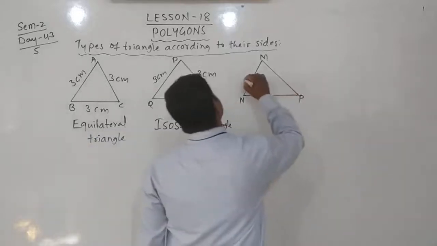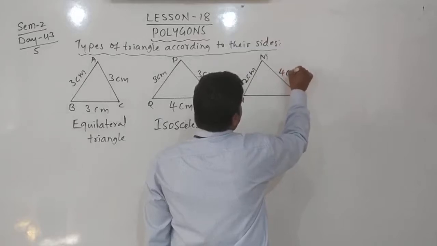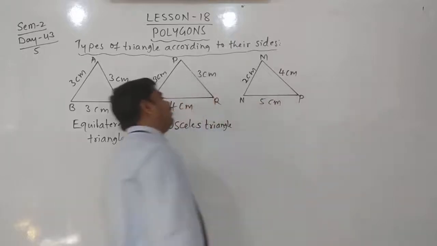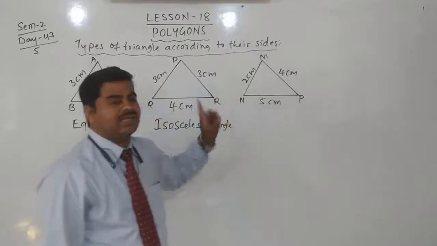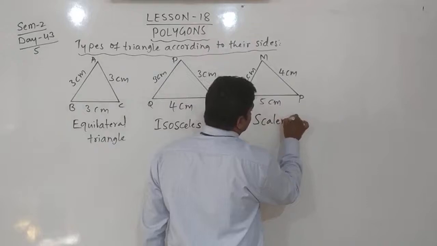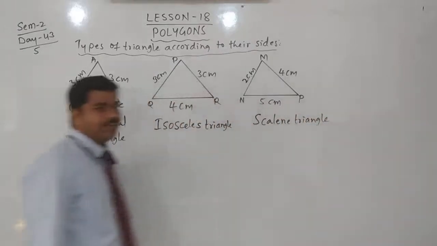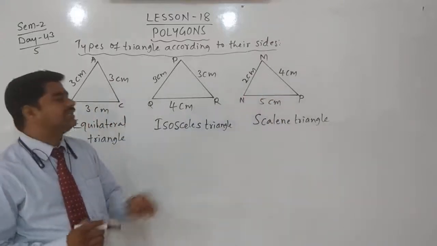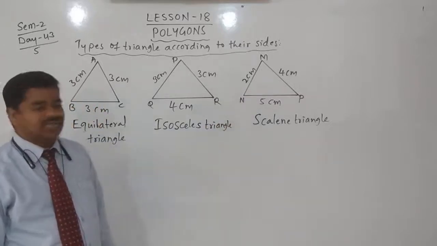Here, this is 2 centimeter, it is 4 centimeter, not exactly, it is a rough figure, it is 5 centimeter. Now, yes, here all three sides are different in their length. Then this type of triangle we can call a scalene triangle. A triangle with all three sides different in length, those types of triangles we can call a scalene triangle.